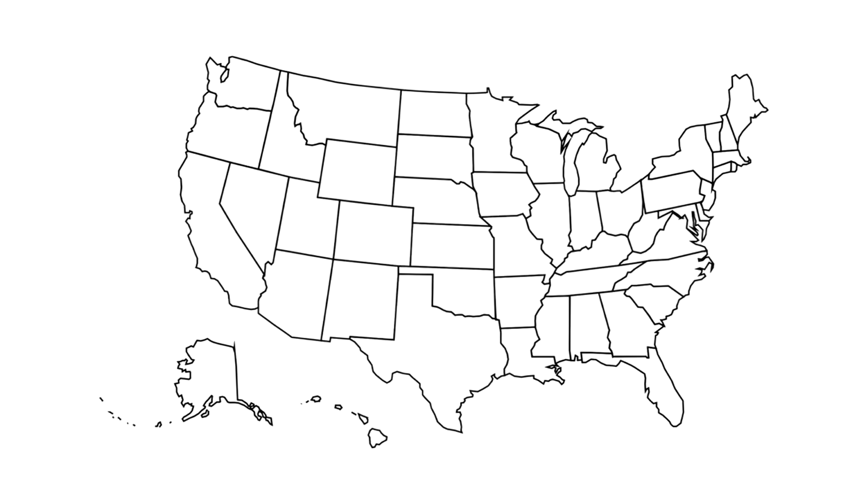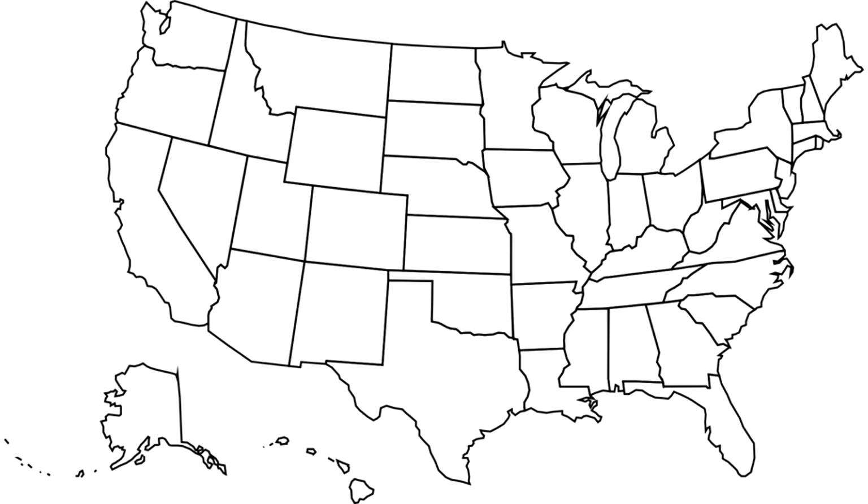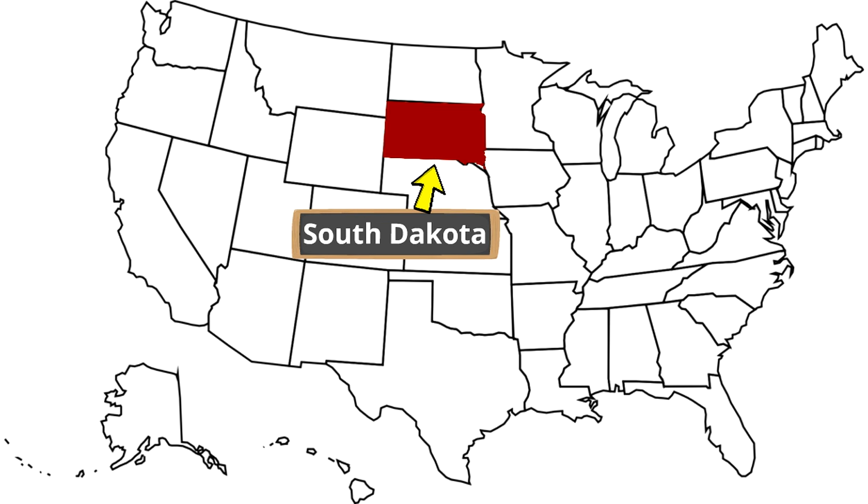Okay, so here is a map of the United States. Now, where is South Dakota? South Dakota is right here on the United States map. South Dakota is in a region of the United States called the Midwest.